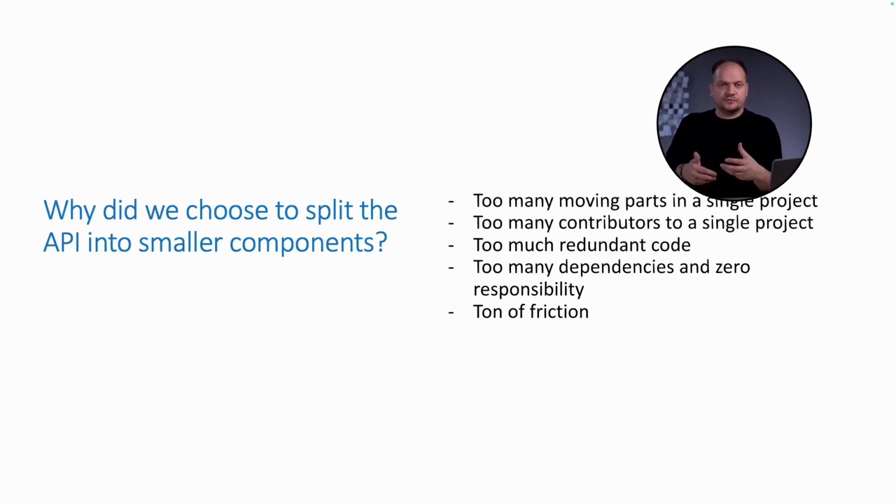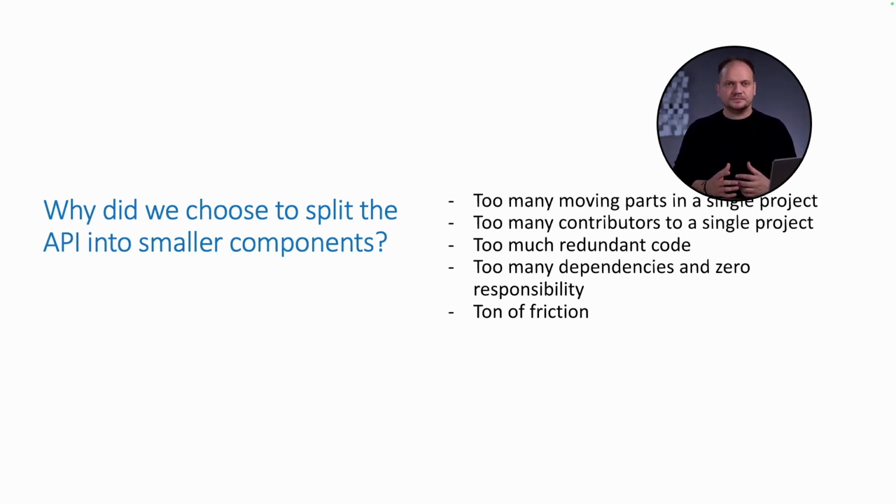Specifically due to the lack of the right tools, there's a tendency that a feature might take a sprint to develop in the monolithical way, and it might actually take several sprints to get right and integrated with the rest of the services in a microservices-based app. So why did we even choose to split the API into smaller components?